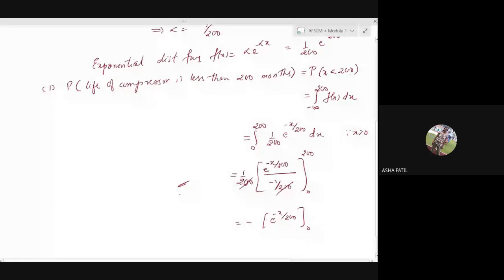Second question, the life is between 100 months to 25 years. So one is in months, the other one is in years. Can't do it directly. Convert that 25 years into months.